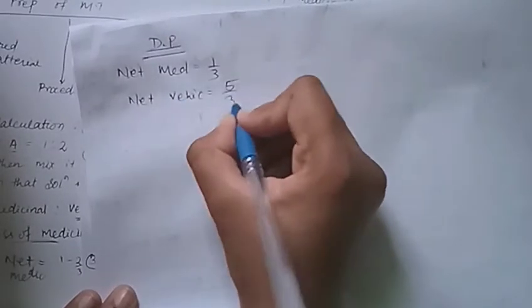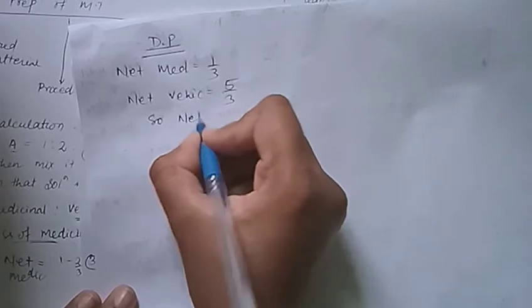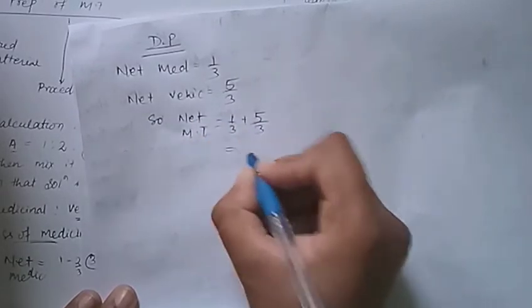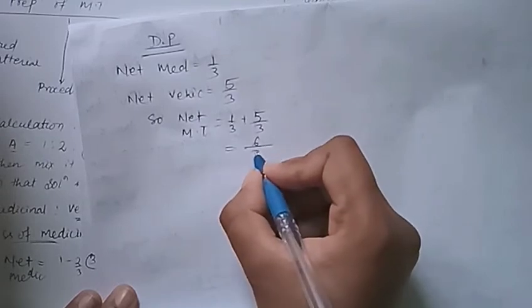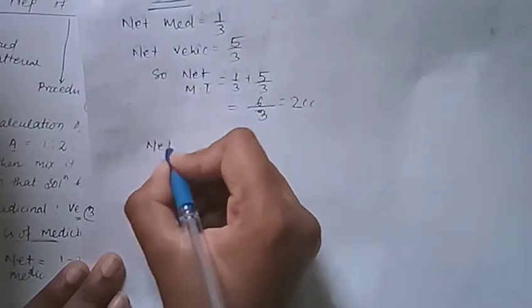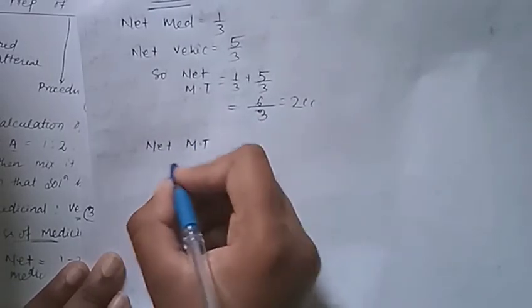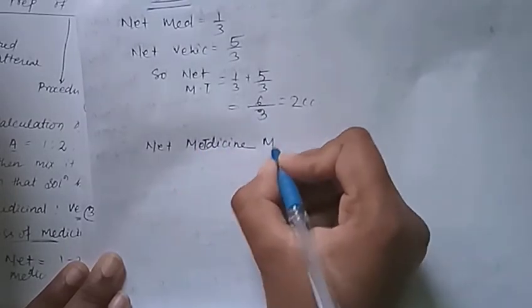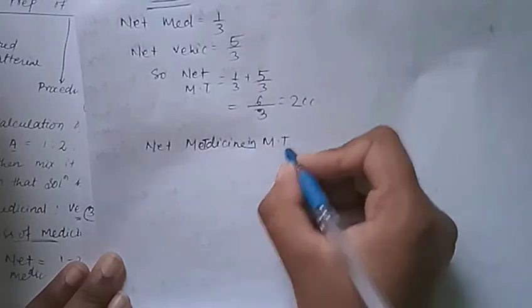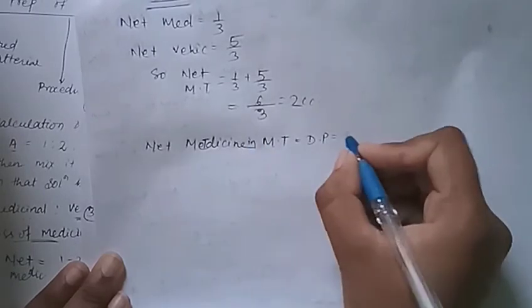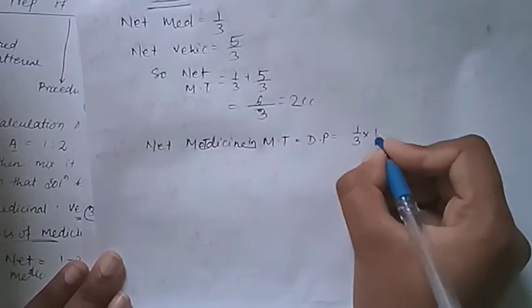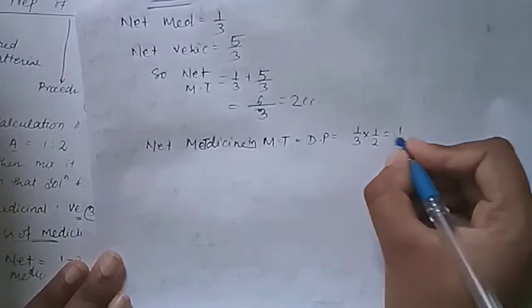5/3. So net volume of the mother tincture is equal to 1 by 3 plus 5 by 3, that is about 6 by 3, which is 2 cc. And the net medicine present in the mother tincture, which we call drug power, that is what? That is about 1 by 3 into 1 by 2, that is 1 by 6.